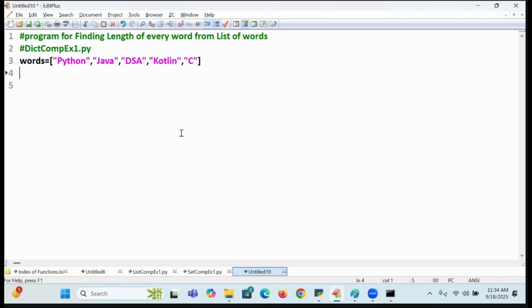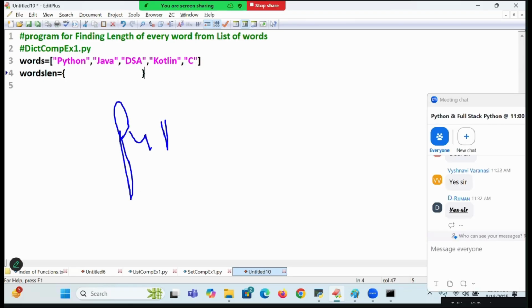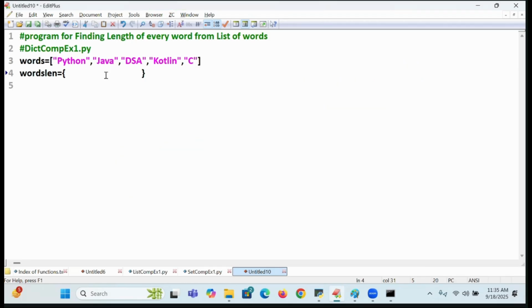How to find each word's length? How do I find each word's length? So I am going to write words len. Words len is equal to. I am writing the word I want, and the length I want, like this. Python, I want to print 6. Java, I want to print a colon, what? 4. Like that I want to print it. Come on, faster. How do you write it? For word in where? Words. What is the first word coming?